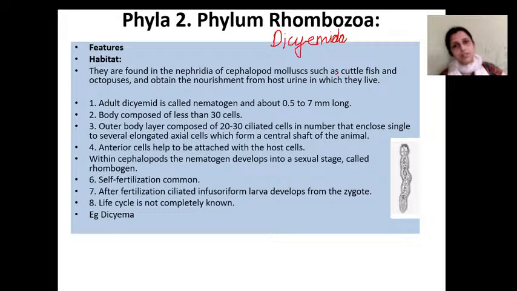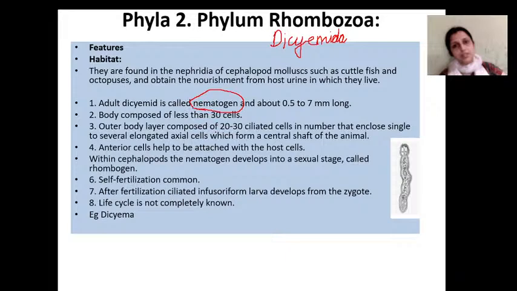Now coming to the general characters or common features of these animals, the adult dicyemid is called a nematogen. The adult dicyemid is called a nematogen and is almost 0.5 to 7 mm long. They are a little bigger in size compared to Rhopalura.